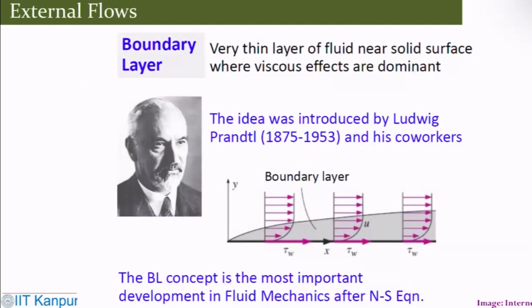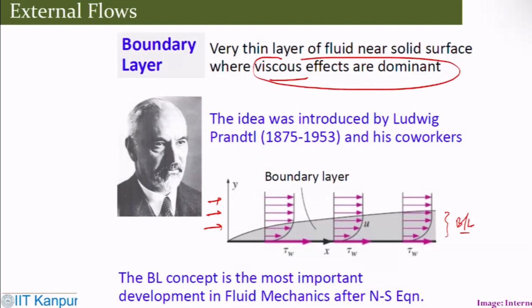The boundary layer is known as a very thin layer close to the solid surface where viscous effects are dominant. When the uniform flow passes over a flat plate, this is the growth of what is known as the boundary layer. In this region, the viscous effect is going to be dominant.